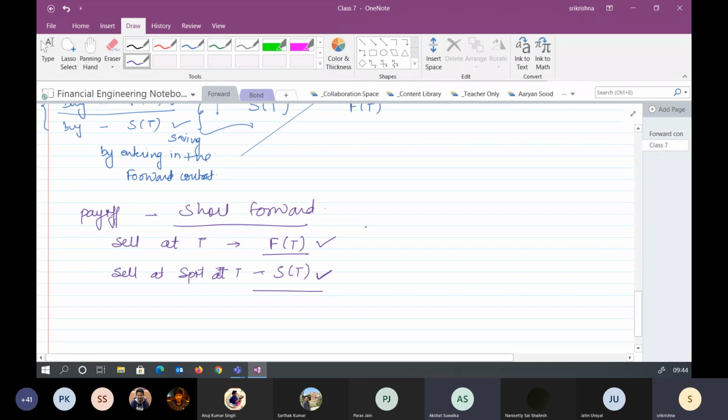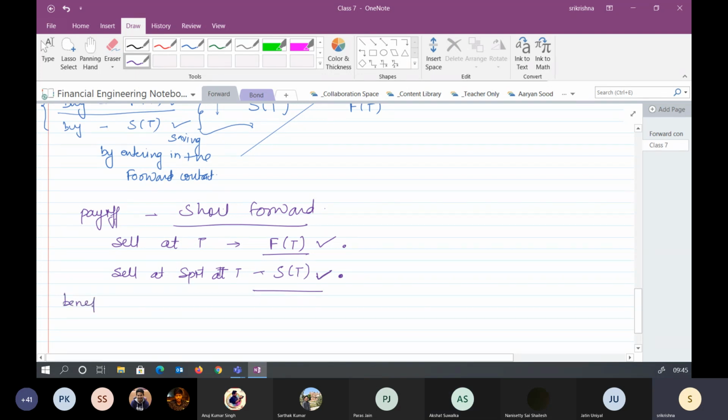Akshat, you have an asset because you are selling, you should have an asset. Correct? Yes, sir, we would have bought it any time between 0 and capital T. Yes, sir. Correct. Now we are looking at the expiry. When you want to sell it, there are two things which can happen. You can sell it on the spot, so this is the amount you would have got, S_T. Yes, sir. And if you would have entered into the forward contract to sell it, this is the amount you would have got. Yes, sir.